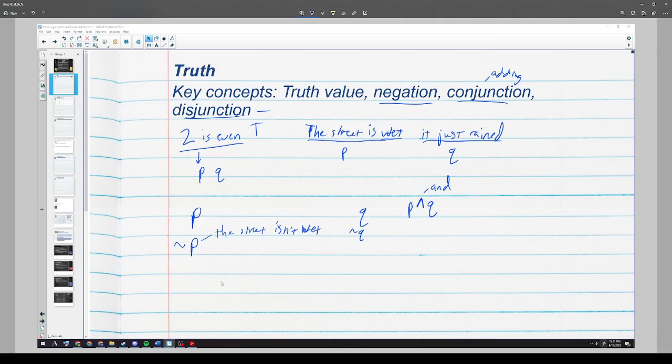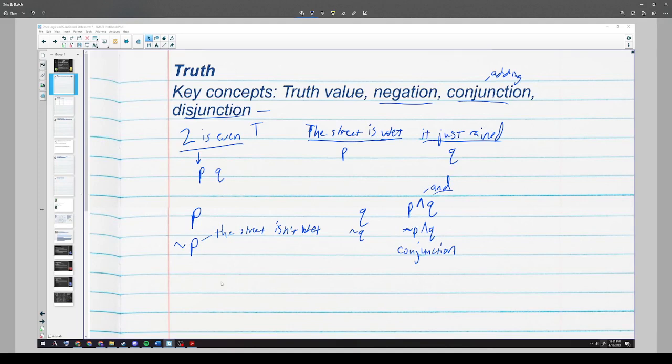I can also combine negations. I could say not P and Q. That would mean that the street is not wet and it just rained. So this is just making statements, right? It's just observations, basically. So the street is not wet and it just rained. So that would be how we'd write that. This is called a conjunction. So kind of like conjunctions in English, it combines things. Like and is a conjunction word, right? It combines two things together.